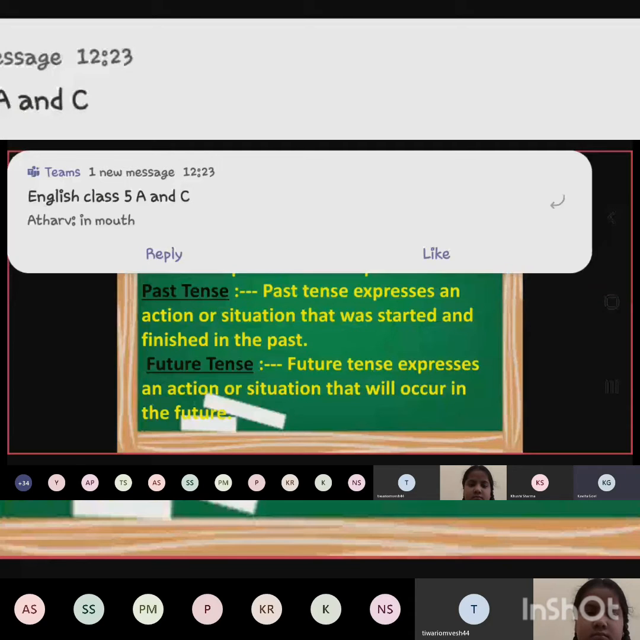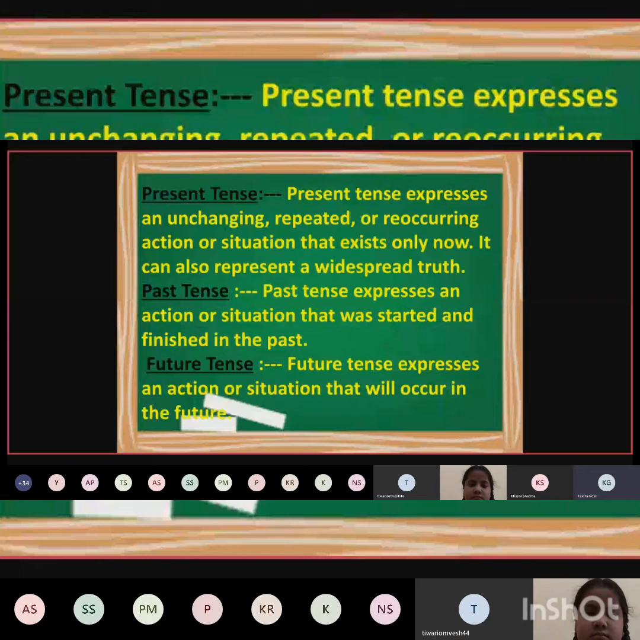Now listen to me very carefully instead of typing messages. Widespread truth, like the sun rises in the east. Have we ever seen the sun rising from the north or south? No. So we always say the sun rises in the east. We never say, oh, yesterday, do you know the sun rose from the south? We never say this because it never happens. It is a universal fact, a widespread truth. Everybody, the whole world knows this fact that the sun rises from the east.